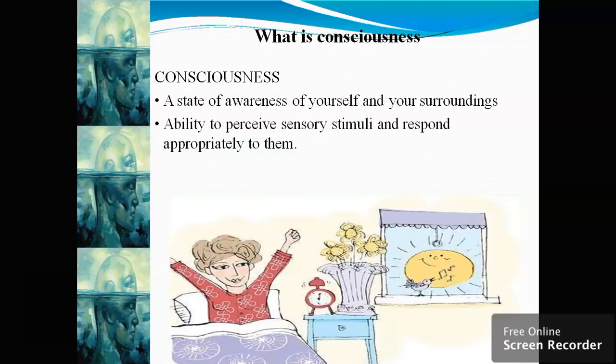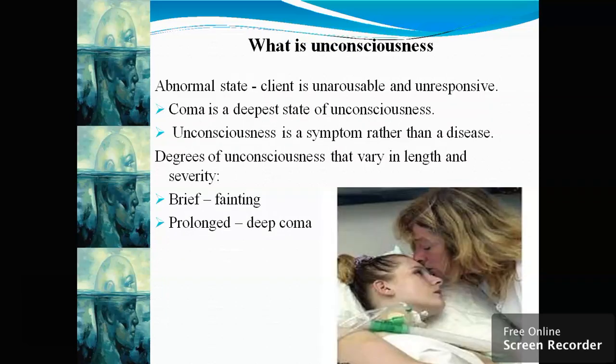What is consciousness first? Consciousness is a state of awareness of yourself or your surroundings. That is, the person is able to perceive the sensory stimuli and respond appropriately to them. And unconsciousness means an abnormal state in which the patient is unresponsive, unarousable, or in a coma state. The degree of consciousness varies in length and severity, that is brief and prolonged. Brief means any kind of fainting, and prolonged means deep coma.